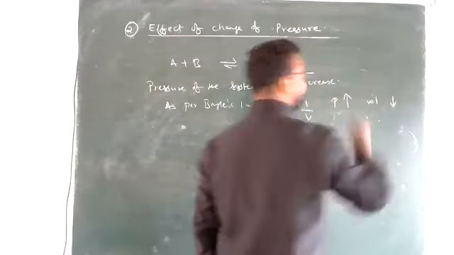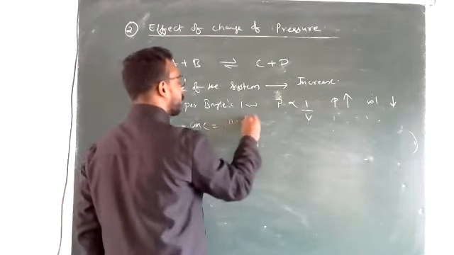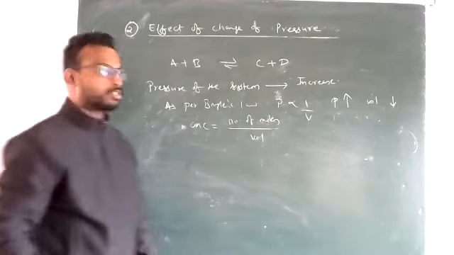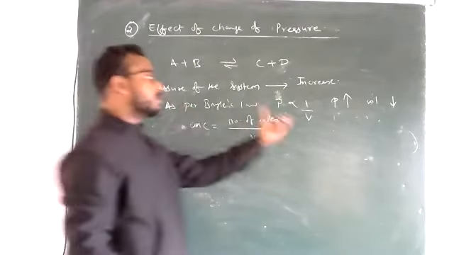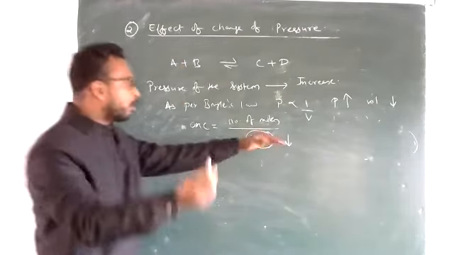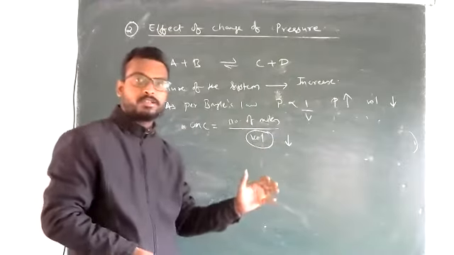Volume decreases. Okay. Now the point is, how do we calculate the formula of concentration? If at all I need to calculate concentration, how do we calculate? The formula of concentration is number of moles divided by volume. So whenever you are increasing the pressure, you can just see that the volume is getting decreased.